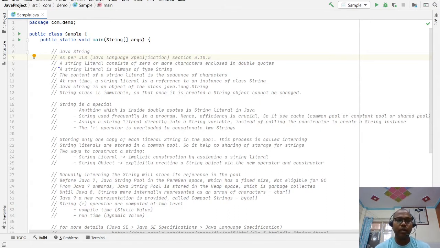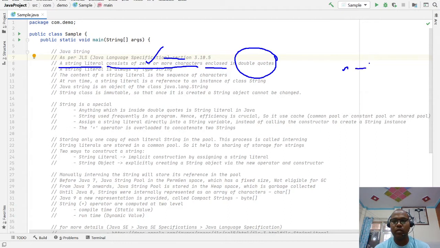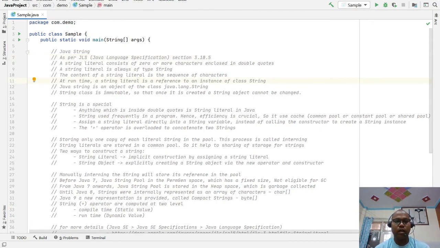A string literal consists of zero or more characters enclosed in double quotes. Anything with zero or more characters that you put in double quotes is a Java string literal. It also mentions that a string literal is always of type String.